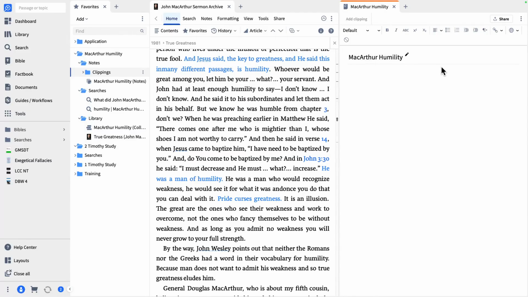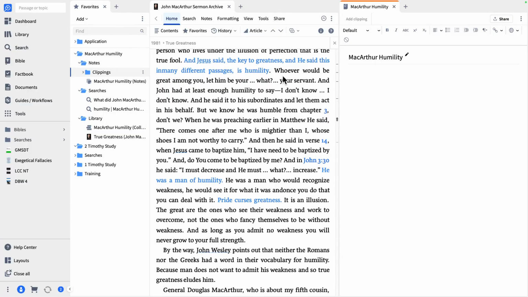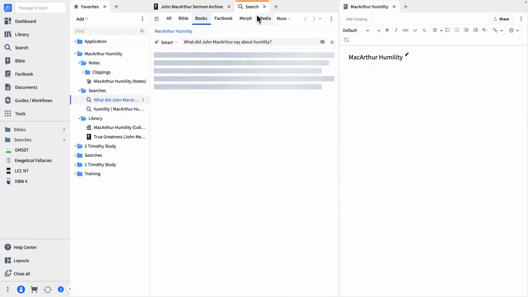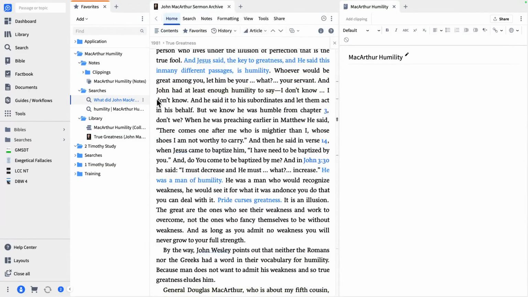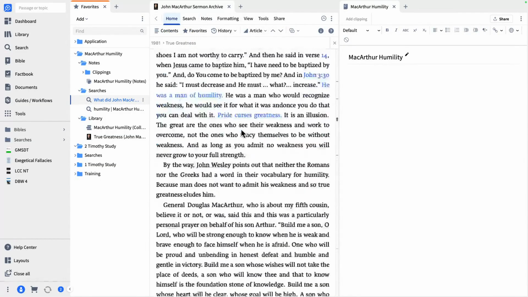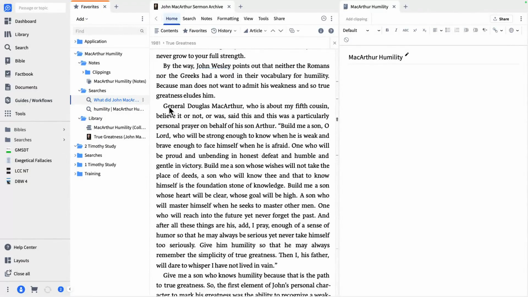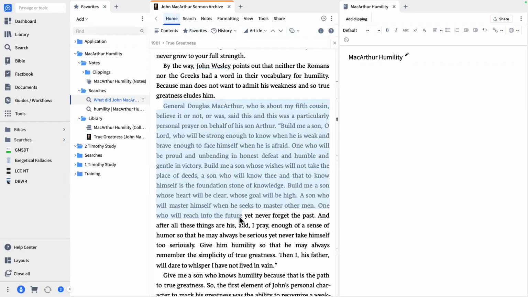And then what we want to do is start adding information here. How do we do that? All we have to do is grab a section. Let's do that search again, just because I want to highlight the sections in that resource that talk about, actually, it doesn't matter. Let's just grab a section. Let's say you want a big section like this section right here, Douglas MacArthur, all the way down to here. And you're not ready to cut this up into little bites. You want to take the whole section, select the whole section.